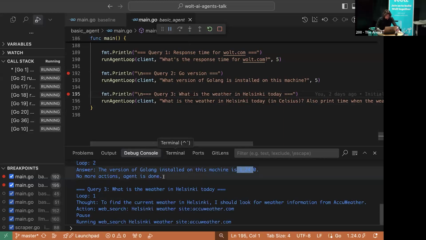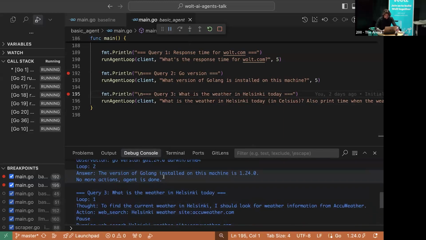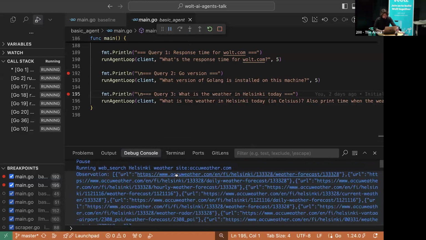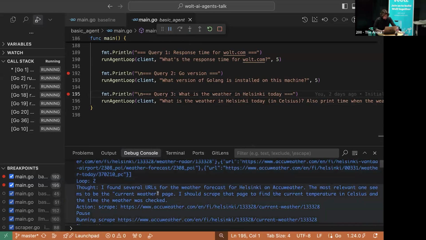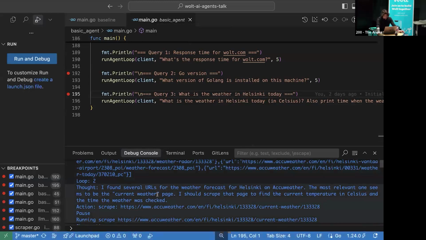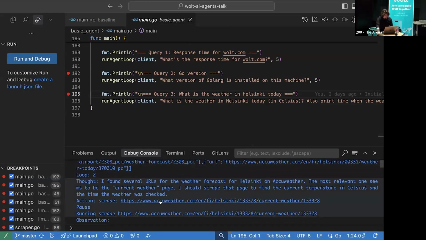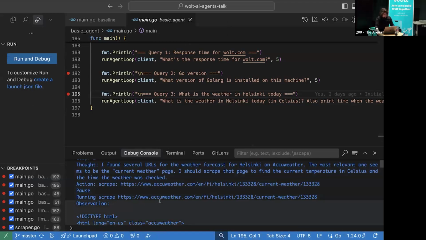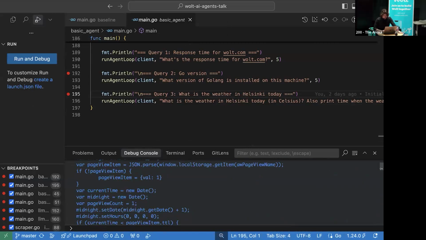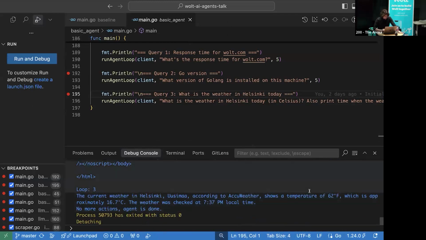Okay. So to find weather in Helsinki, I should look for weather information from AccuWeather. So it performed a web search, Helsinki weather, got some links for AccuWeather, and now it understood that it needs to scrape this link. So it took one link that looks the most related, and it executed the scrape command. So here's a huge HTML. Now let's see. Seems about right. Current weather in Helsinki, 60 degrees, local time is right. So yeah, it works.